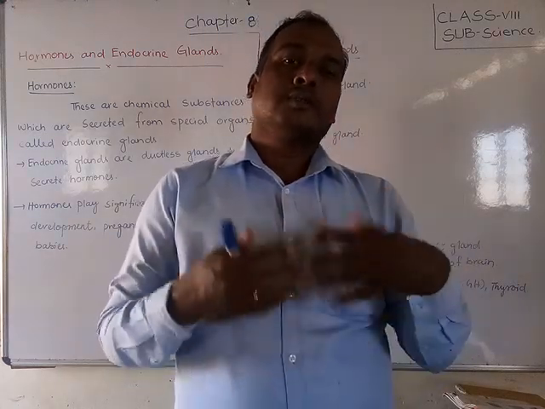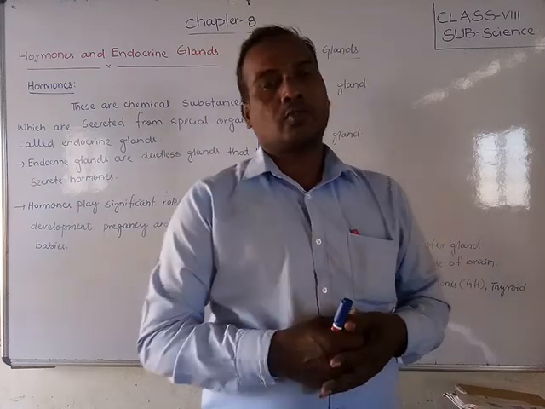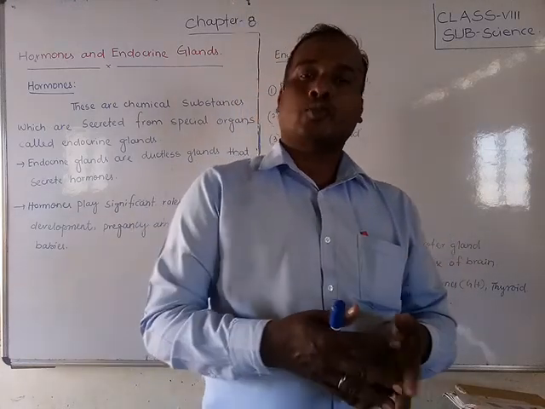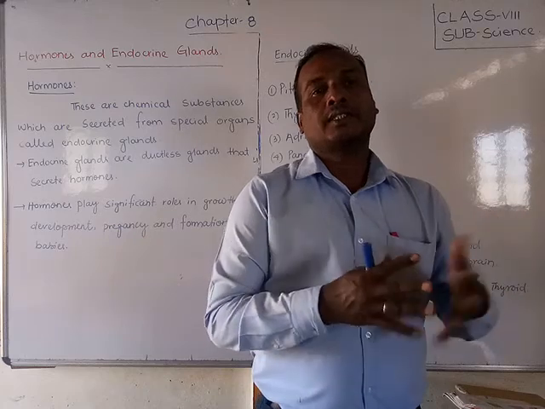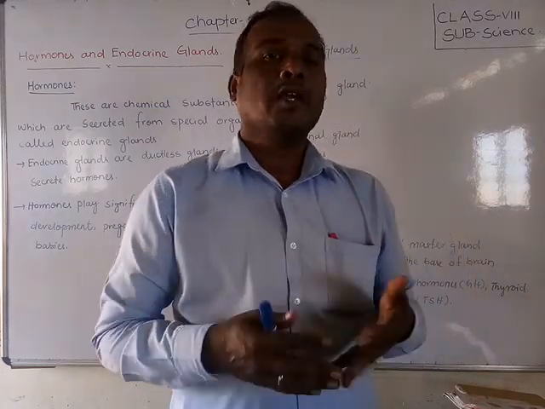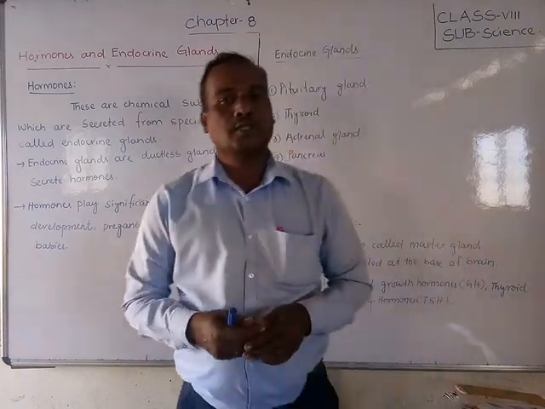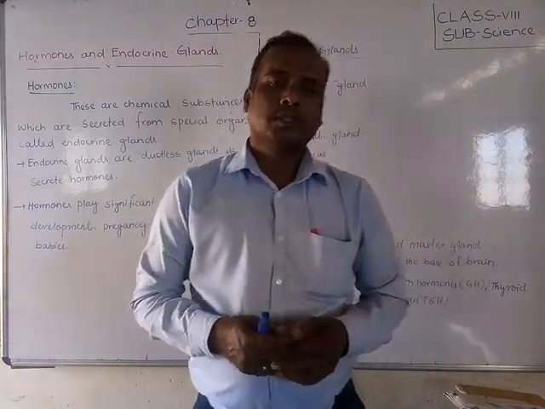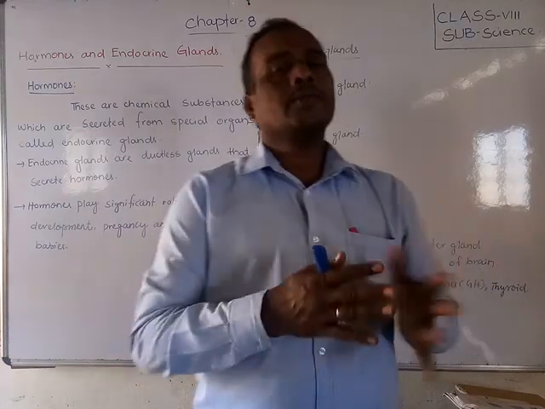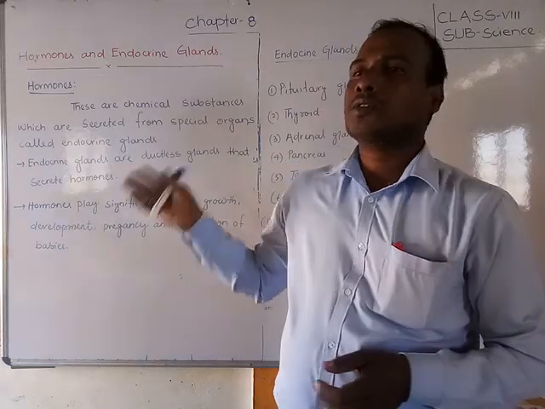If it is XX chromosomes, 23 pairs, then we should say it is a girl. If it is X and Y chromosomes, 23 pairs, then we should say it is a boy.